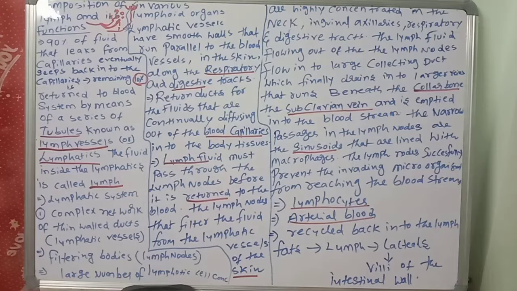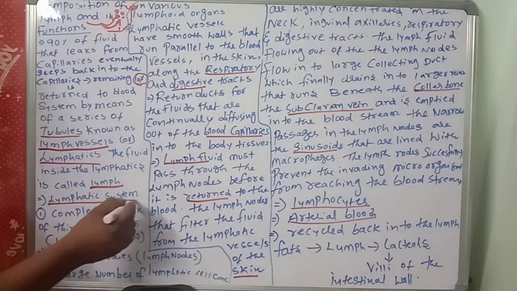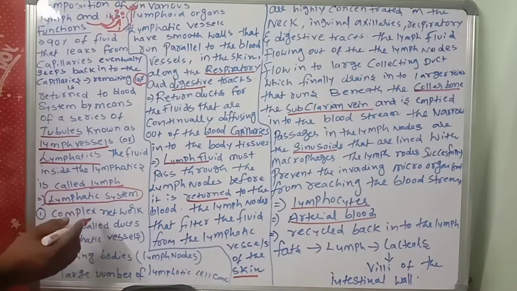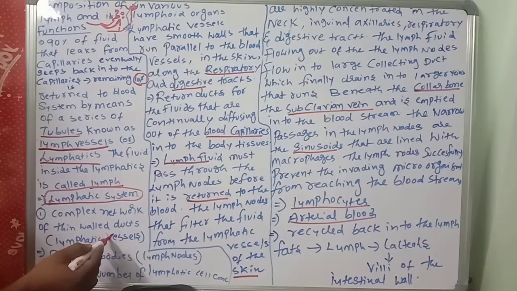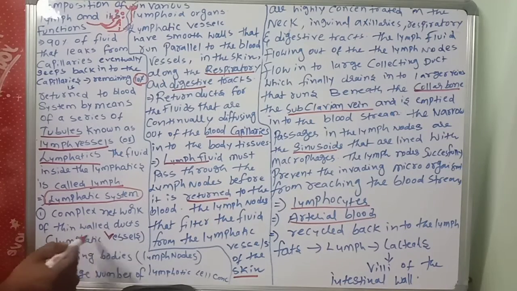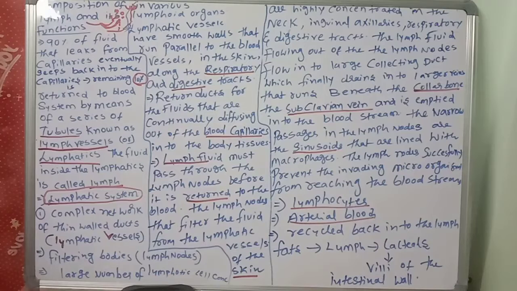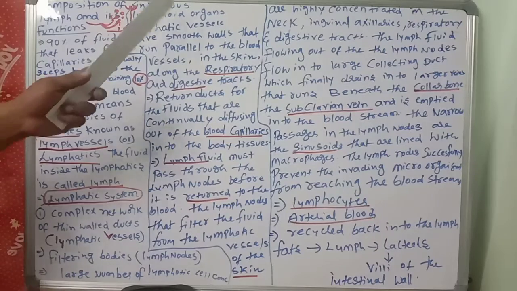What is the lymphatic system? There are different parts, or components, in the lymphatic system. The components of the lymphatic system are, number one, a complex network of thin-walled ducts called lymphatic vessels; then filtering bodies, the lymph nodes; and a large number of lymphatic cells concentrated in various lymphoid organs.